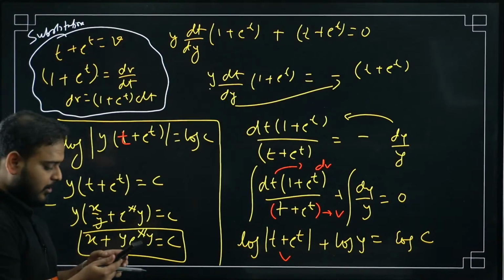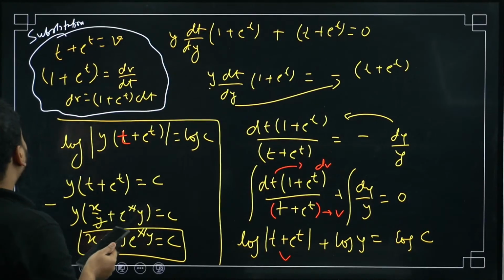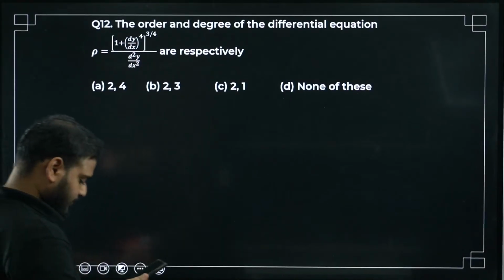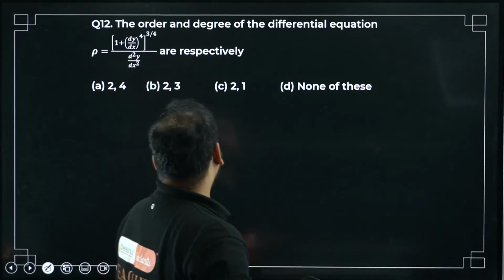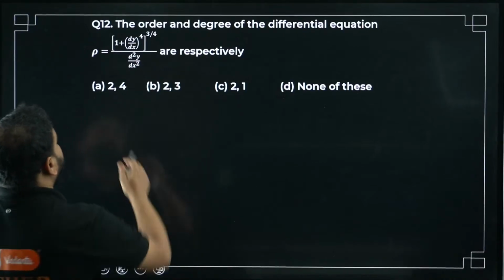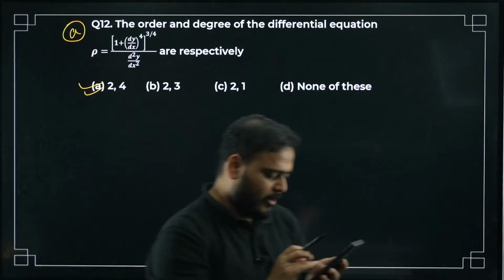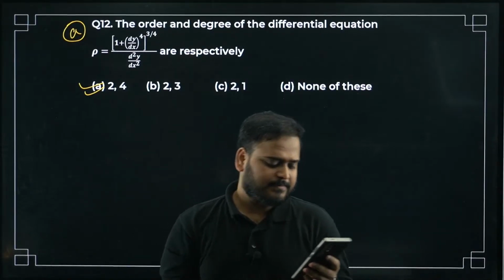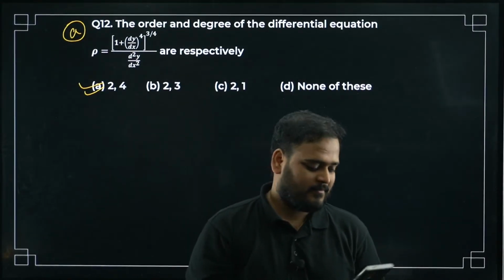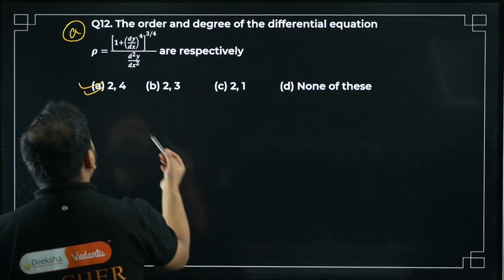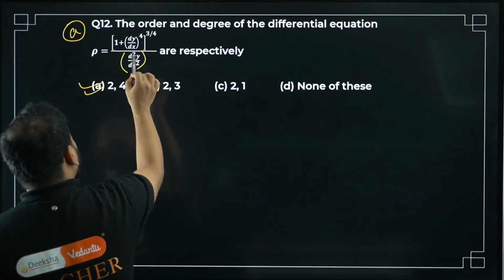Question number 12 now. Please check. Give me the answer for the 12th one. A is correct, bacha. Others, what happened? Guys, come on, 12th is simple. Highest degree, bacha, is going to be what? So the highest order is 2.